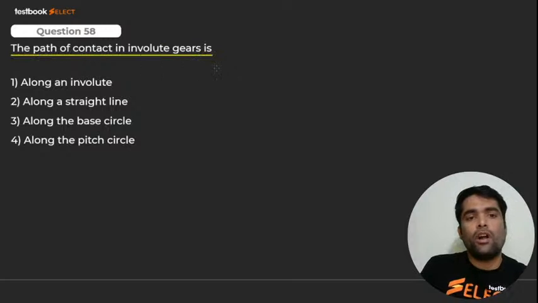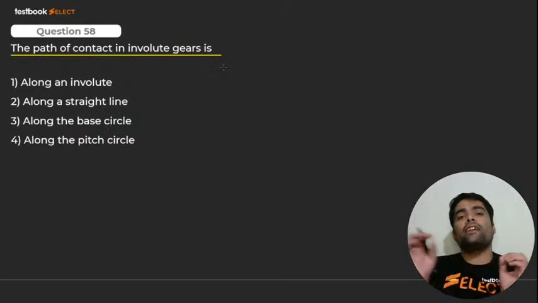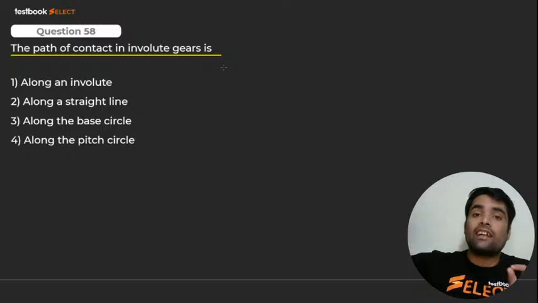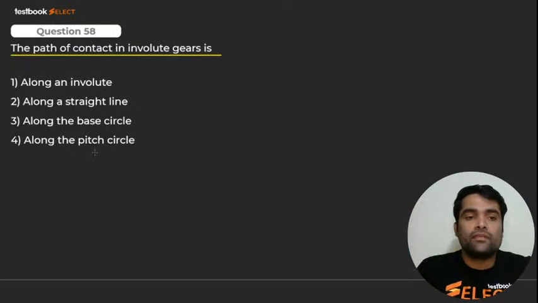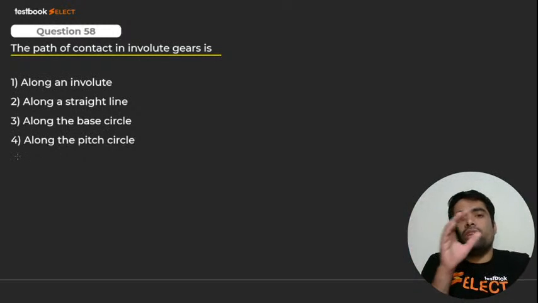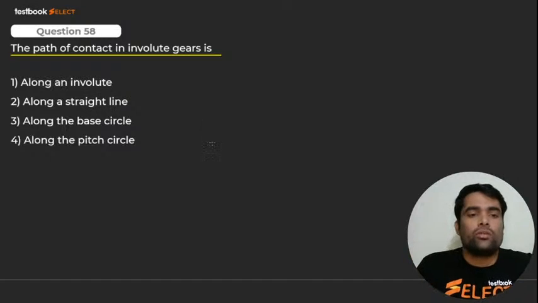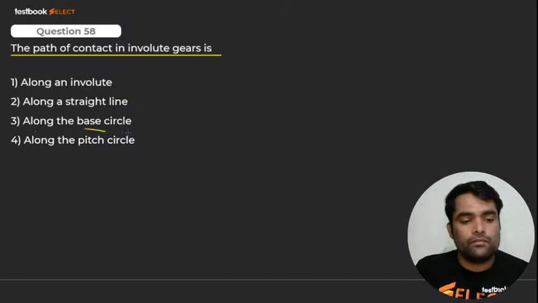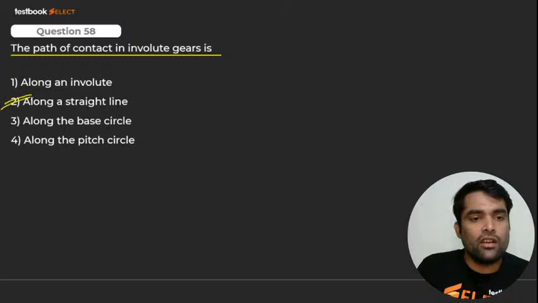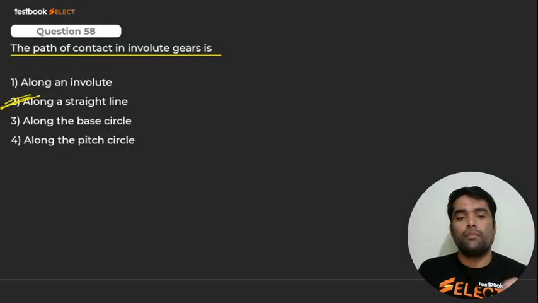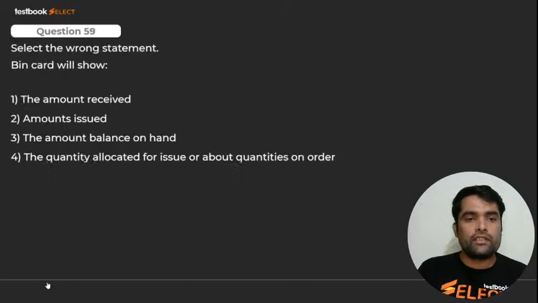A path of contact in involute gears. Path of contact in a straight line. किसमें रहता है? Straight line में. Actually वो straight line नहीं होती. Actually वो क्या होता है? Infinite radius का circle होता है. That is what, my dear? It is straight line, along straight line. Number 2. Very good. Here we go for next.